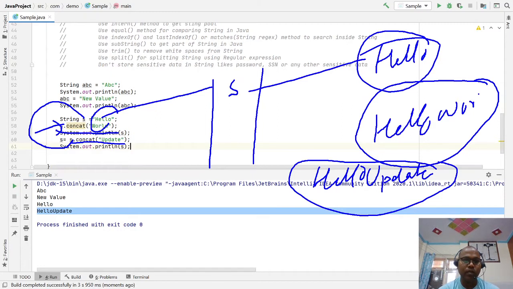You have assigned this to the s variable, so s refers to here, and whenever you print s, it prints this.